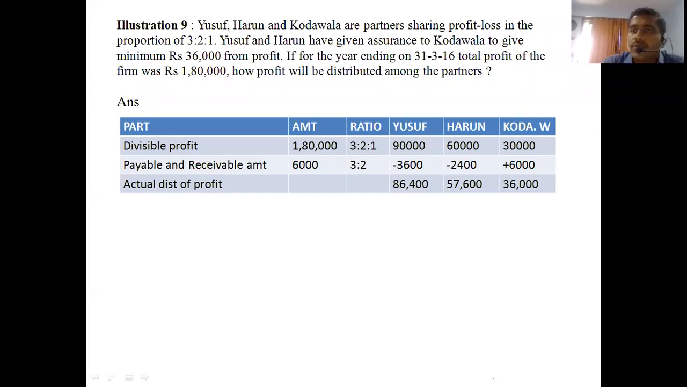Friends, we have done up to illustration number 8. Today we are going to continue with illustration number 9, 10 and the last illustration 11, as well as exercise questions.